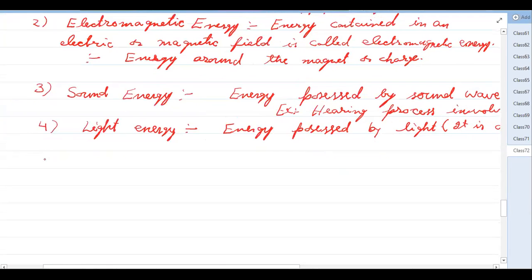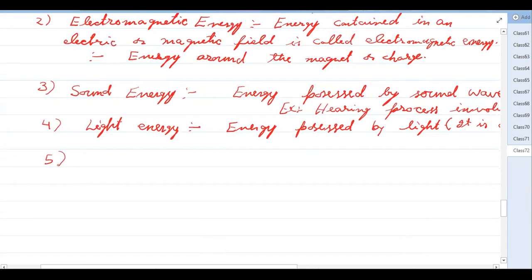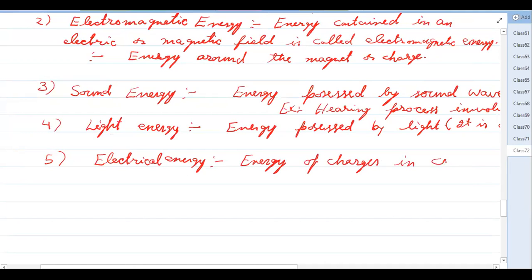Then we have electric energy. If we say only electric energy, it is the energy possessed by the moving charges in a wire, the energy possessed by the charges while forming a current. So energy of charges in a current carrying wire.